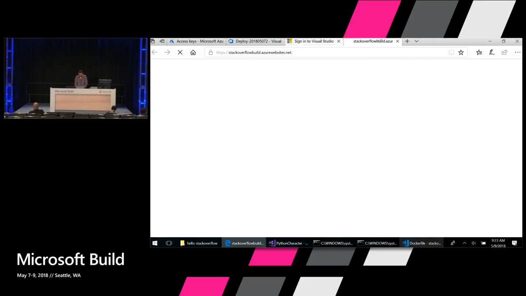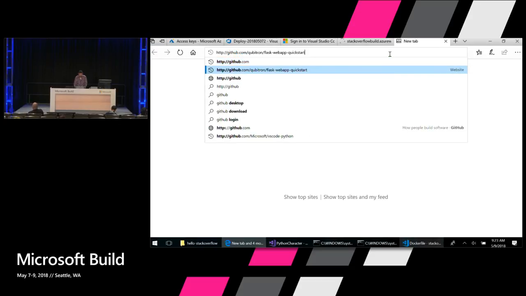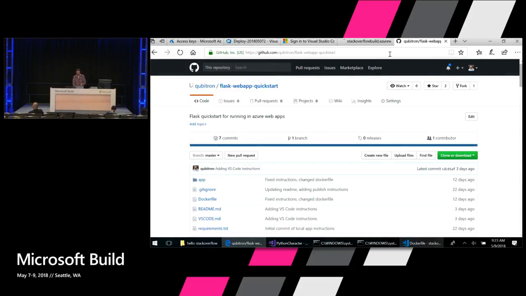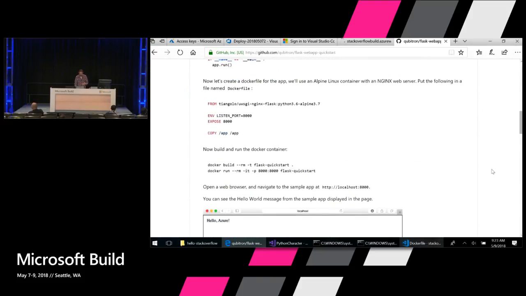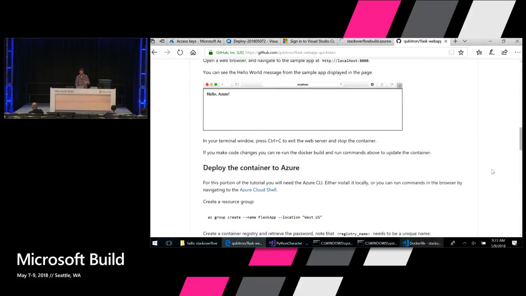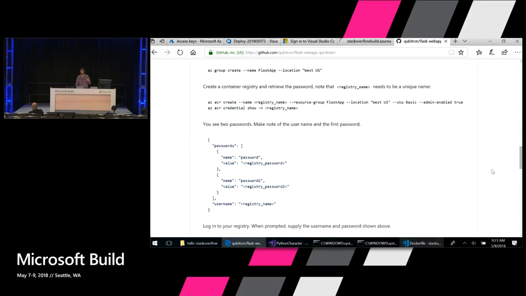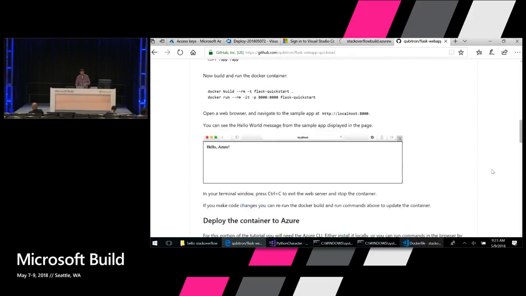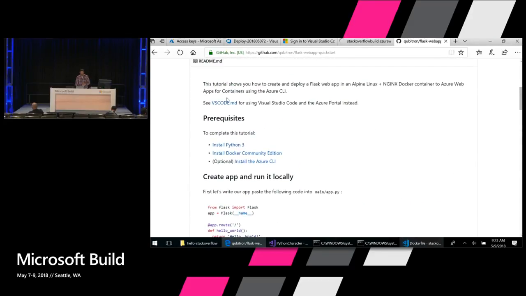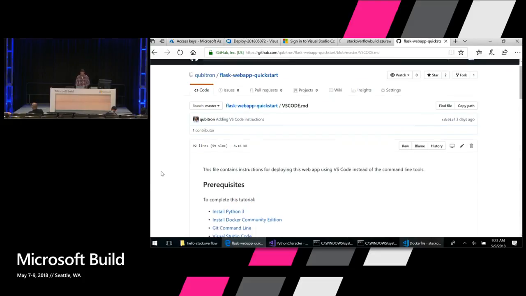So while this is there, I just want to share with you, I've actually published instructions on my GitHub account, github.com, Cubitron, Flask Web App Quick Start. Here I've got a bunch of Azure CLI commands that allow you to do all the things that I just mentioned. Here you can use the command line approach. What's nice about the command line is you can automate creation of websites or things like that. And I also have instructions here for doing this with VS Code if you want to follow along or have some documentation on the steps that I've just taken.